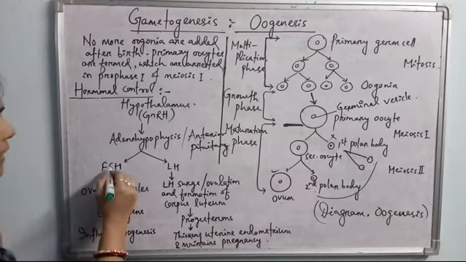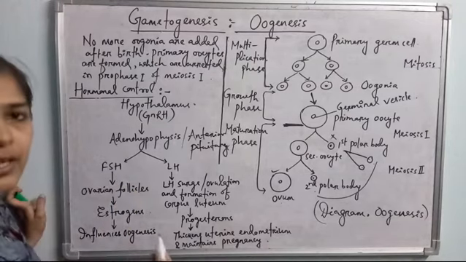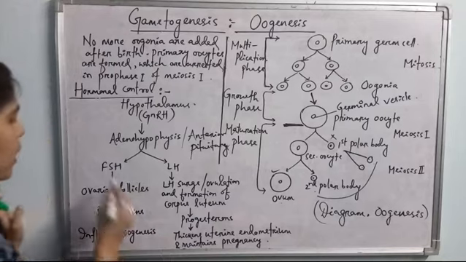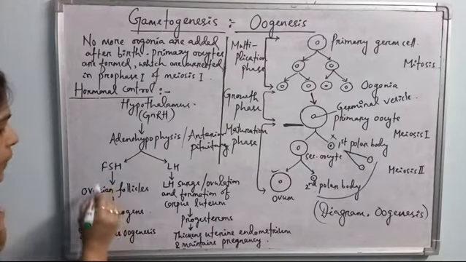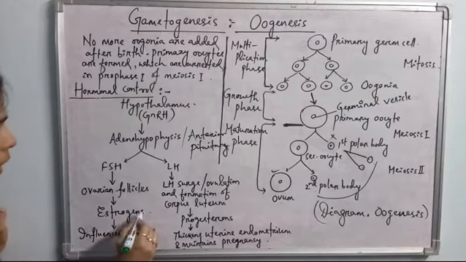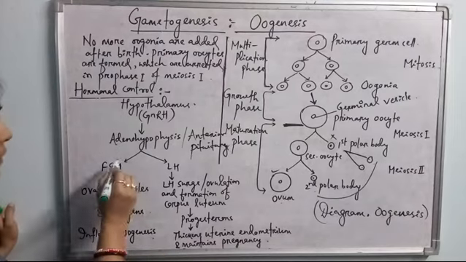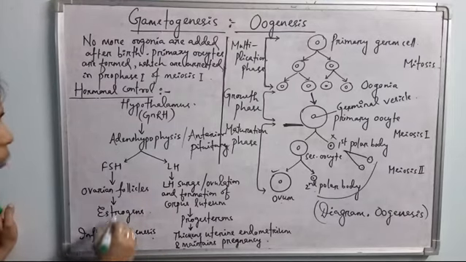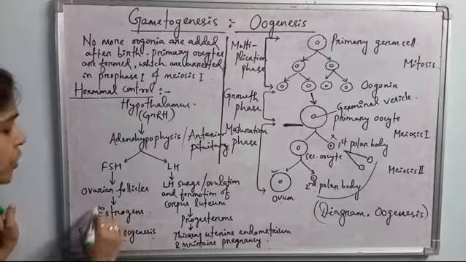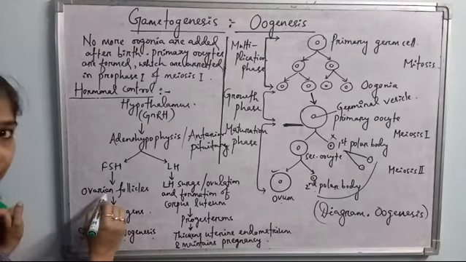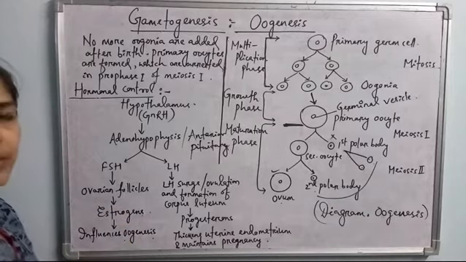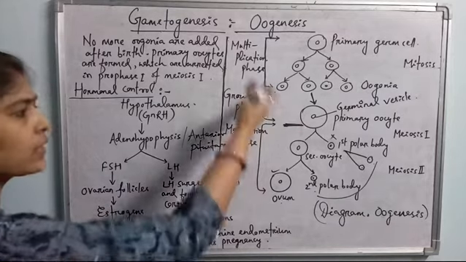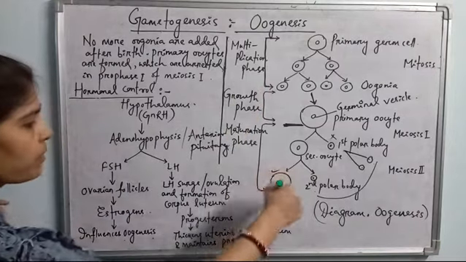FSH acts on the ovarian follicles, the primary follicles which are present inside the ovary. These ovarian follicles produce the hormone estrogens. These estrogens influence oogenesis, meaning FSH indirectly stimulates oogenesis, and the estrogen hormones are produced by the ovarian follicle itself. These estrogen hormones trigger the ovarian follicles to mature, to form the Graafian follicles, and inside that the maturation phase occurs, so that the ovum is produced.